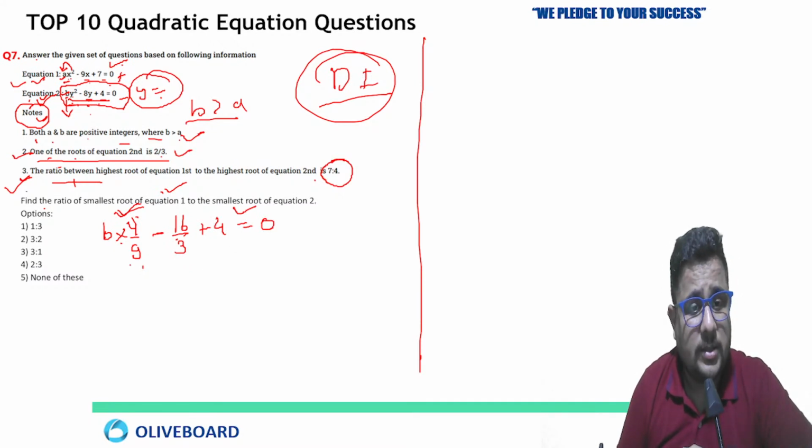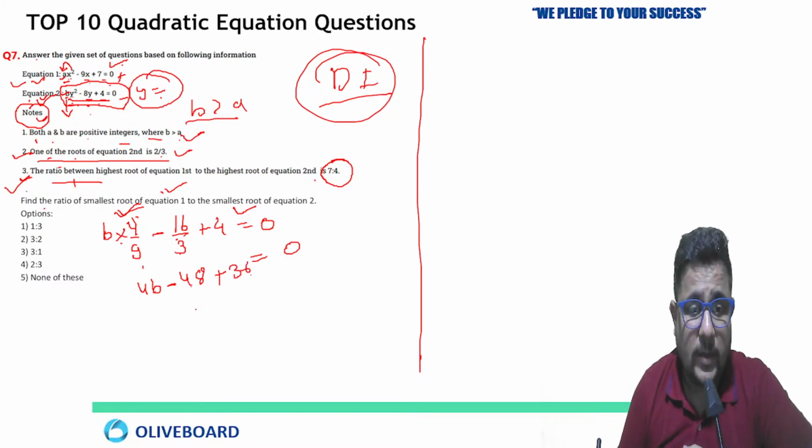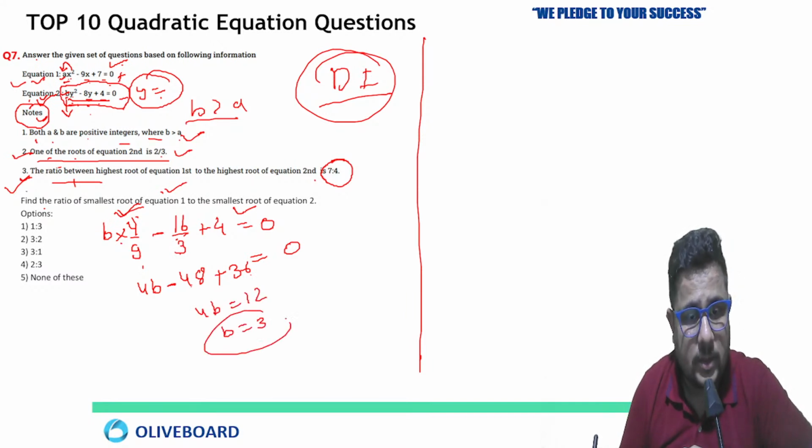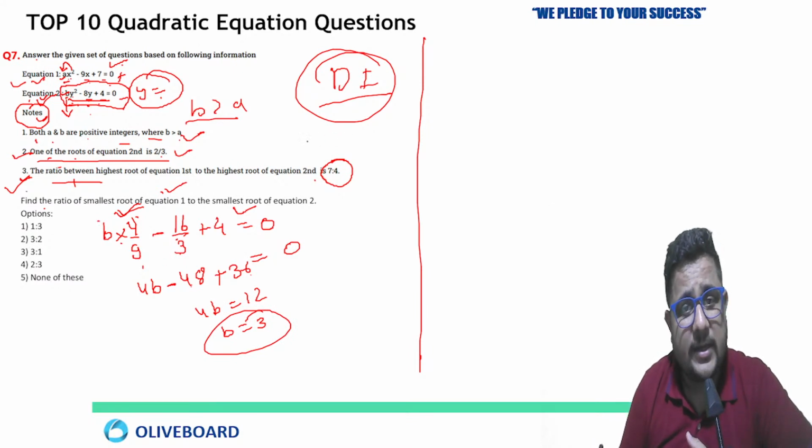So here just take the LCM. When you take the LCM it will be 9, and that can be transferred to the other side, 0. Now 4b minus 9 and 3, so 9 by 3 means 3. 16 into 3, 48 you will get here, and 9 multiplied by 4, 36. So minus 48 plus 36, minus 12. 4b equal to 12, so b is equal to 3. Now you know the value of b, that is 3.